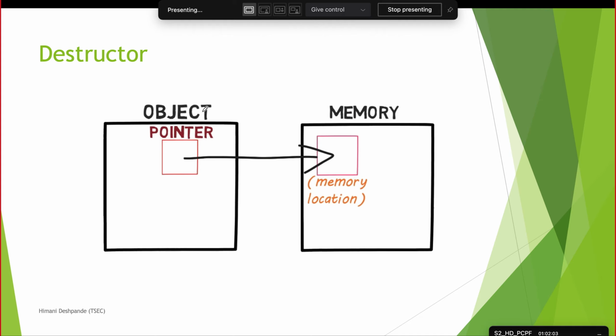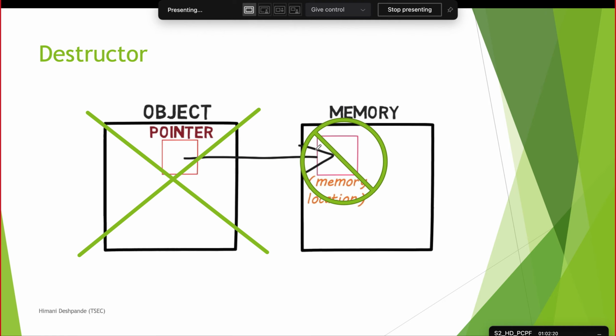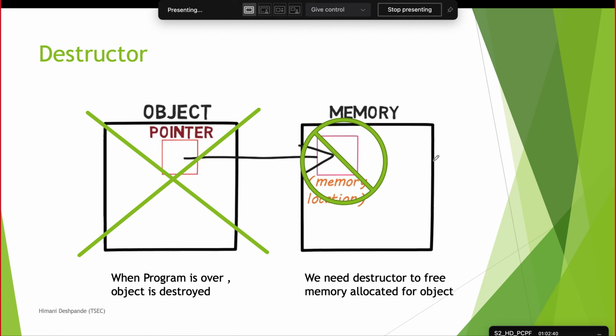So when you create the object, what happens? Memory is allocated, and the pointer of the object points to that memory. What does the destructor do? It destroys this pointer. The connection to the memory is destroyed, the object pointer is destroyed, and this memory is released. This is what your destructor does. That is, it destroys the pointer and it releases the memory. When a program is over, the object should be destroyed, and this destroying of the object or releasing of memory is done using a destructor. We need destructors to free memory allocated for objects.